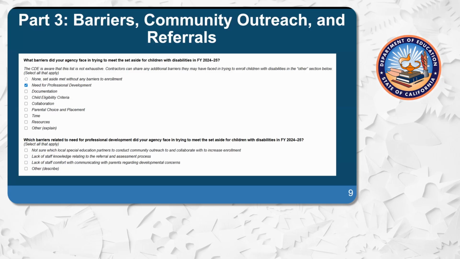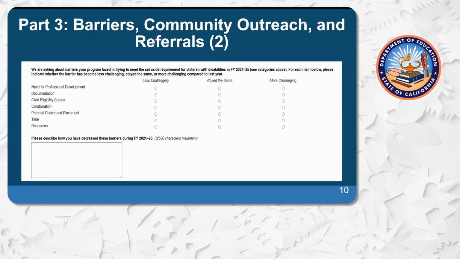Last year, we added to the survey the expansion of questions when one item is selected. You can see here that the need for professional development is selected, and once that item was clicked, additional questions opened up, asking for specifics on that professional development. Also important to note is that if you select other, you will need to write a narrative response on what the other is. Next slide.